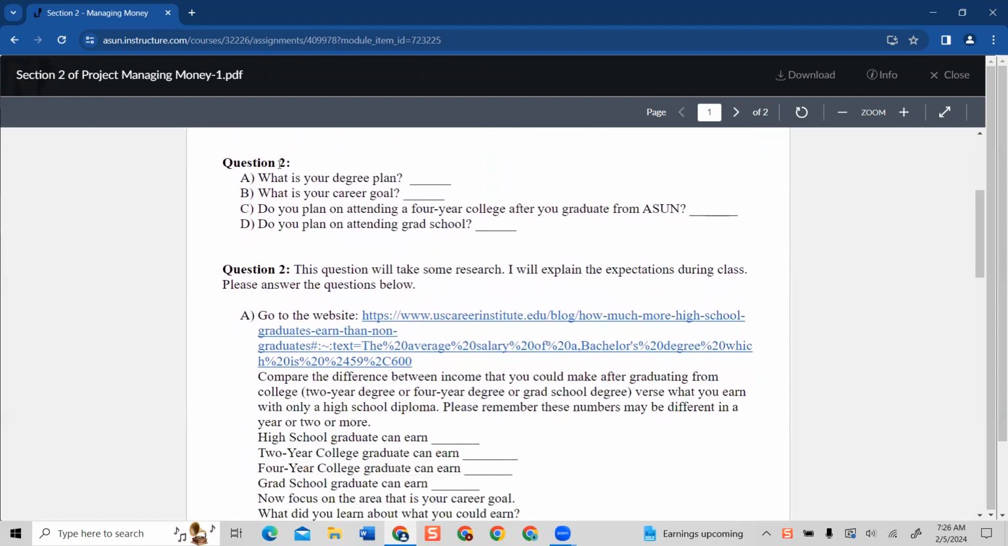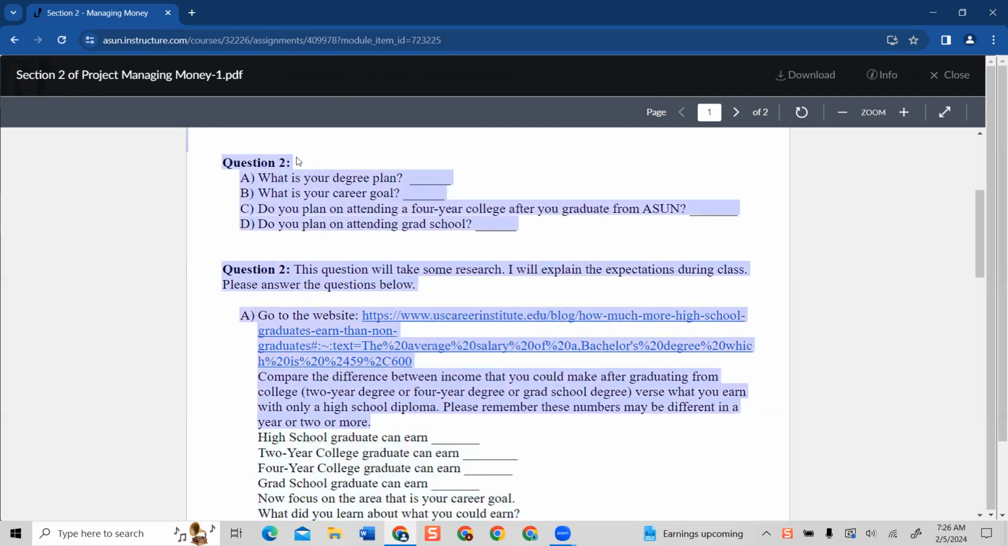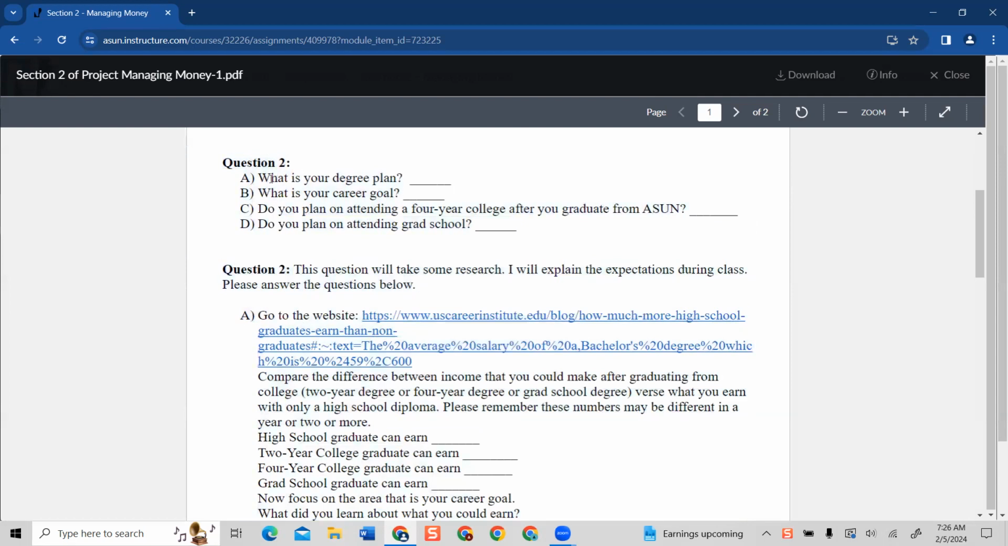Question 2, it should have been question number 1, and my apologies. I will correct this notation before I get this out to you this morning.